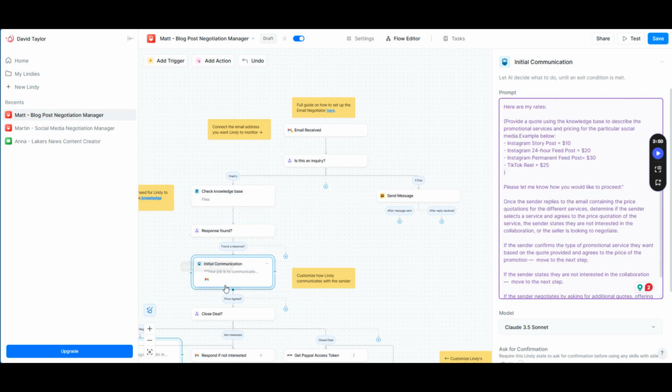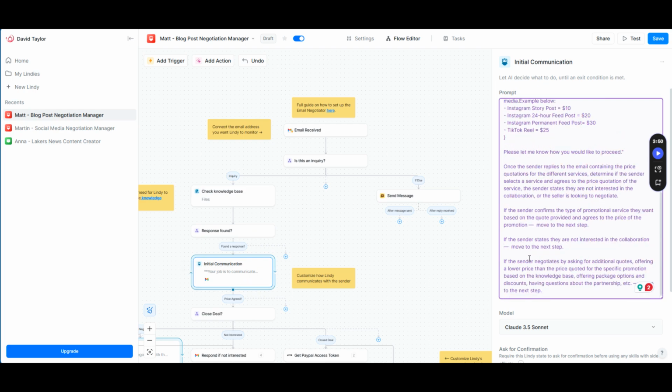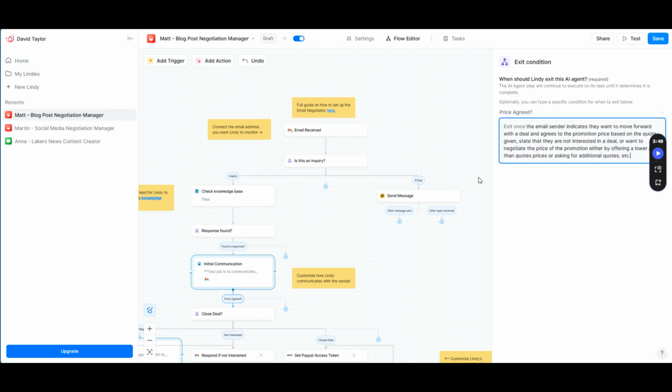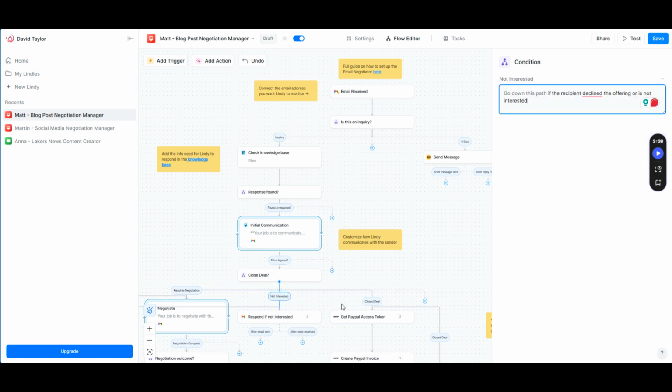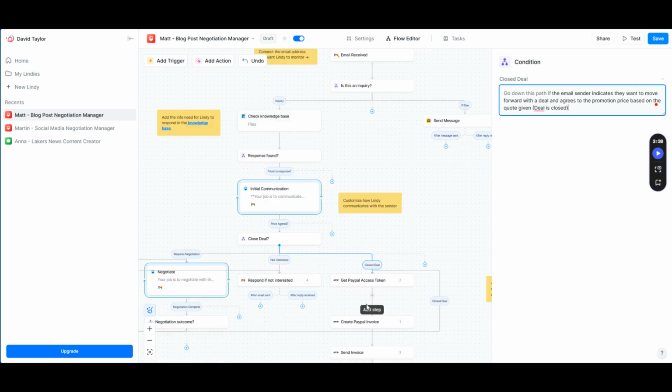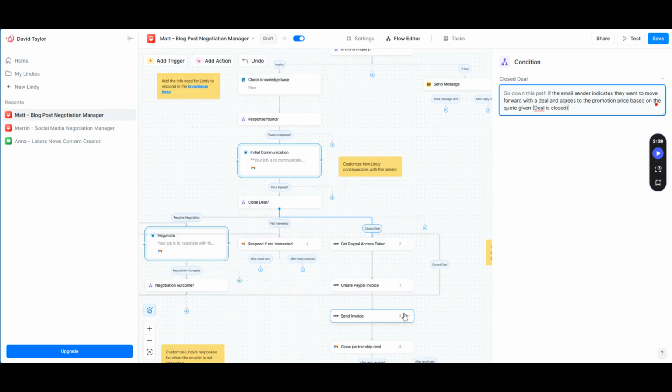And this is a conversation that will go on until a certain goal is met. So essentially, if the price is agreed to, then you exit the conversation. And what will happen is based on the flow of the conversation, the LLM that is connected to it will determine if this partnership requires some kind of negotiation, the person is not interested, or you close the deal. Now, once you close the deal, you can essentially do what you want to do here.